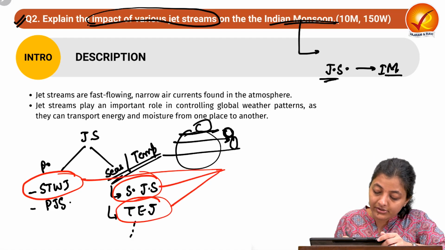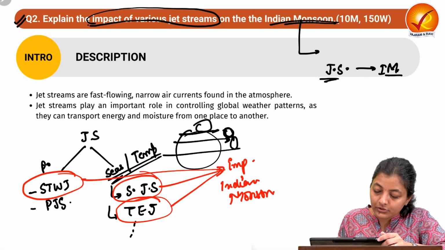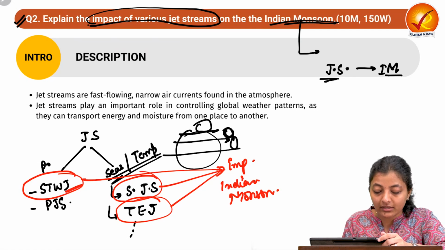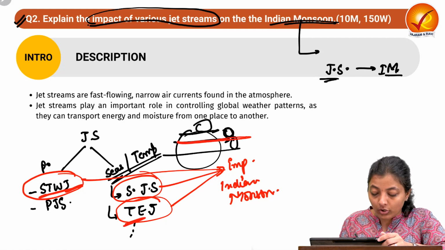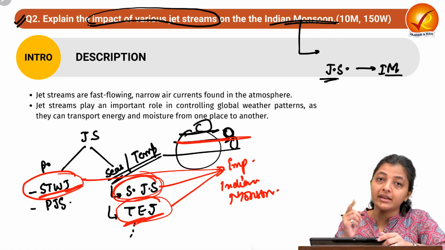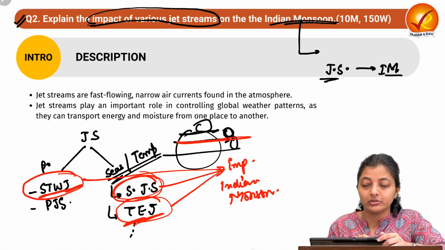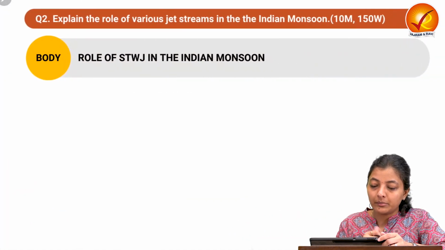These are the jet streams that impact the Indian monsoon. So we will see in detail the role of the subtropical westerly jet stream, where the tropical easterly jet stream forms, where the Somali jet stream forms, and how they impact the Indian monsoon. Okay, now moving on to this concept one by one.